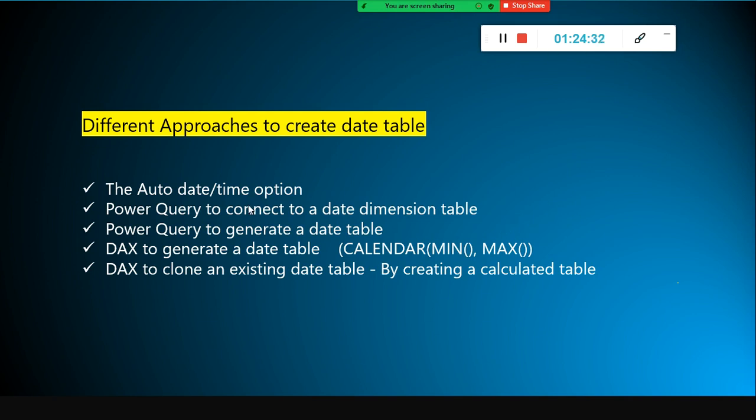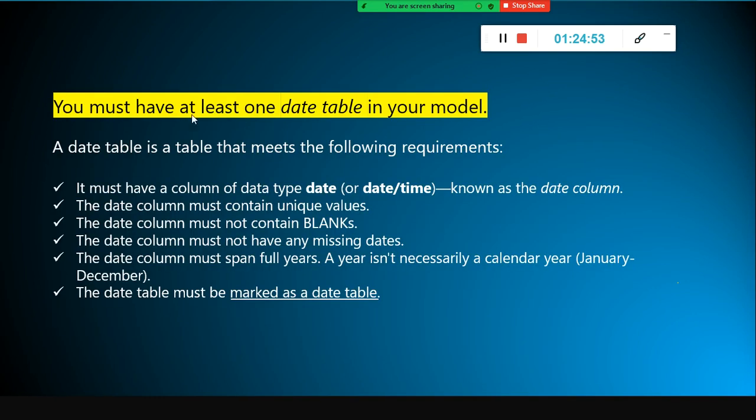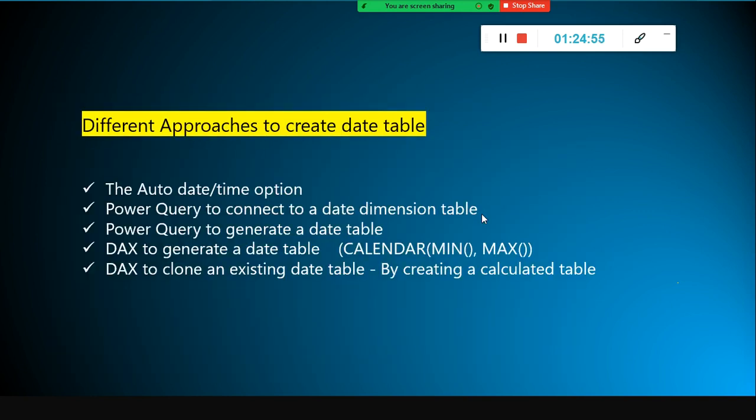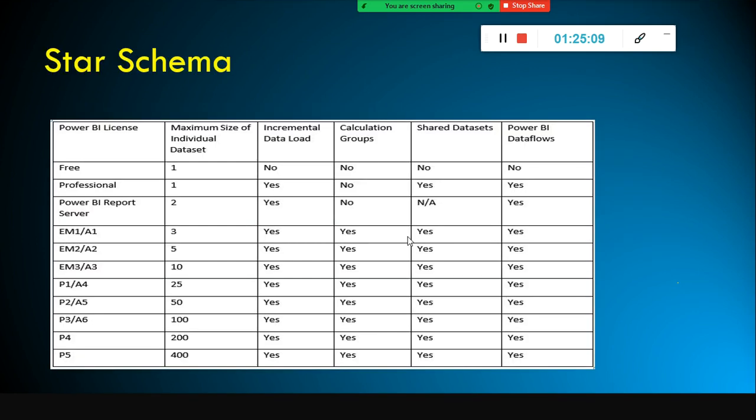we work on an already existing project. If you have to work on a brand new project, you have to create the date table from scratch. So there are various approaches, but this is the rule you need to keep in mind. This is the rule of thumb. You need to follow this before you create that one. Power Query also can duplicate the existing one, and you can create duplicates using a DAX function. This is how we can do it.